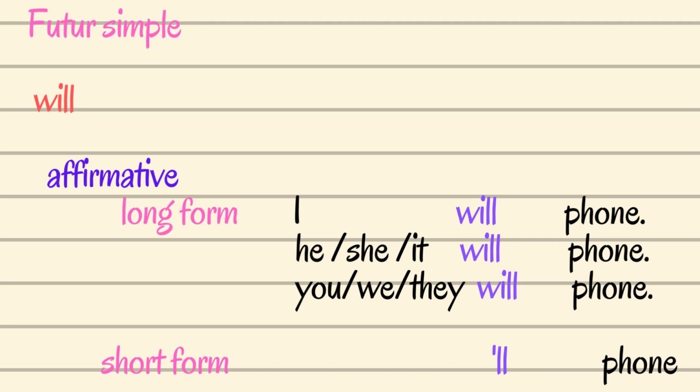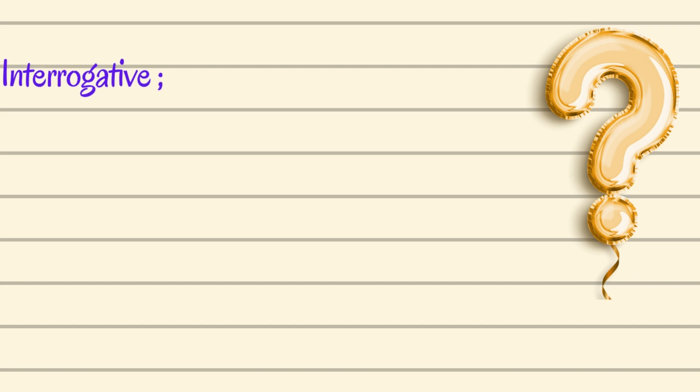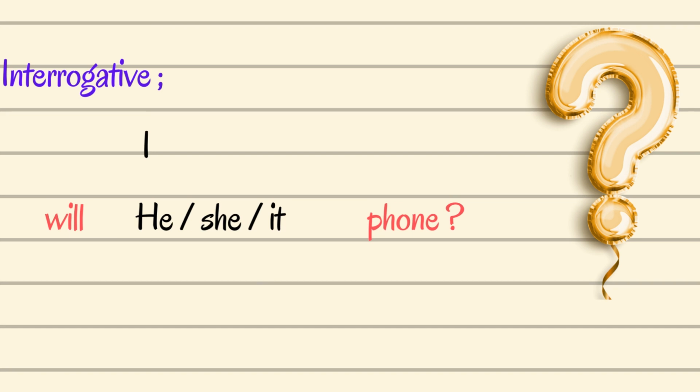Then we have the interrogative form. So when it comes to the interrogative form, that's to say the question, we are going to make the inversion, subject verb inversion. So here, will I phone? Will she phone? Will he phone? Will it phone? Will you phone? Will we phone? And will they phone? So here we are asking about whether we will phone or not.